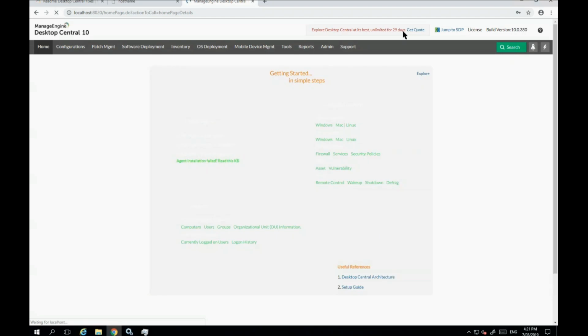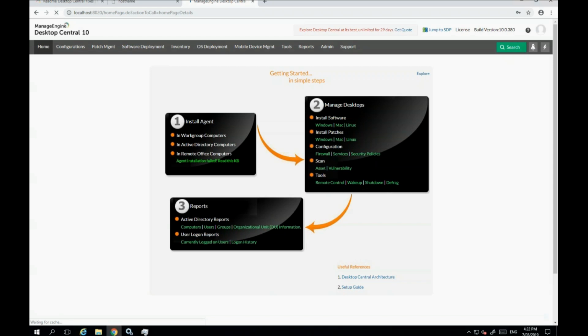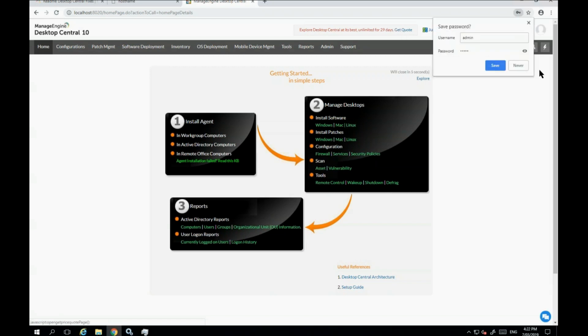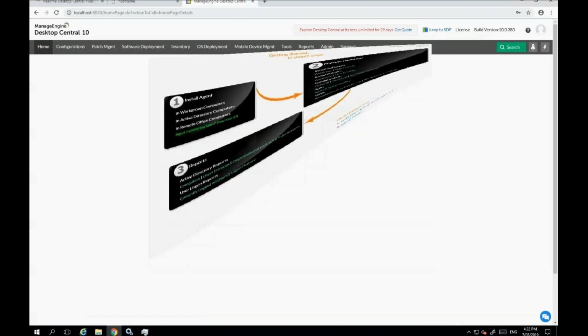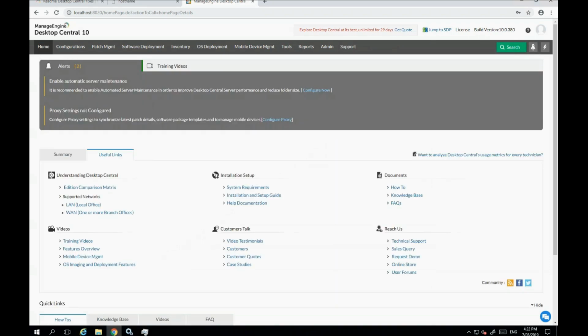And that's the dashboard for Desktop Central with an evaluation license of 29 days. Default credentials are admin, and the build version is 10.0.380, which is the latest one. And that's the dashboard for Desktop Central 10.